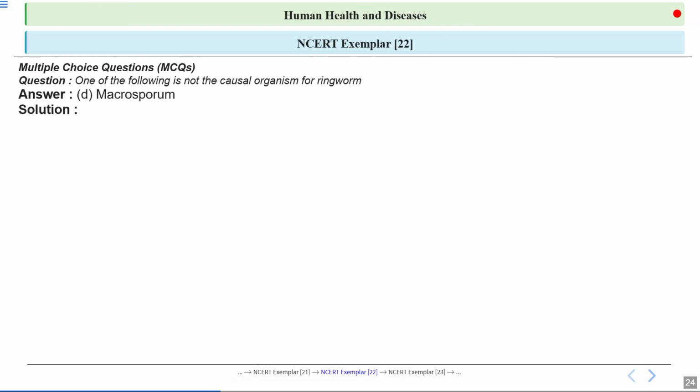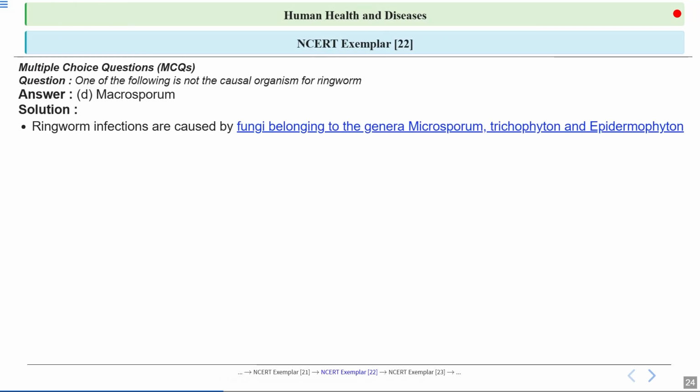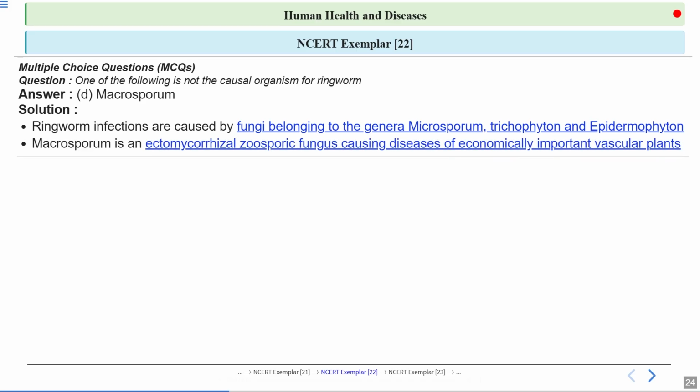Okay, option number D, Macrosporium, is the correct answer. Let's have a look at the explanation. Now, ringworm infections are caused by the fungus from the genera Microsporum, Trichophyton and Epidermophyton. Now, Macrosporium is an ectomycorrhizal zoosporic fungus causing disease of economically important vascular plants.